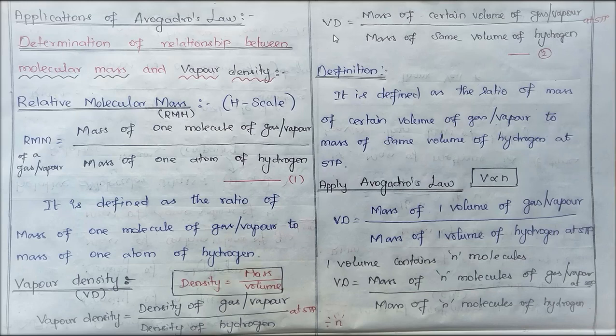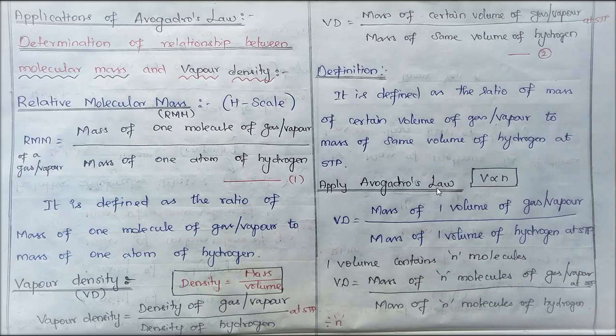Instead of a certain volume, we can write one volume, because the same volume must be measured. If I take one volume of gas or vapor, I have to take one volume of hydrogen. So vapor density is equal to the mass of one volume of gas or vapor to the mass of one volume of hydrogen at STP.